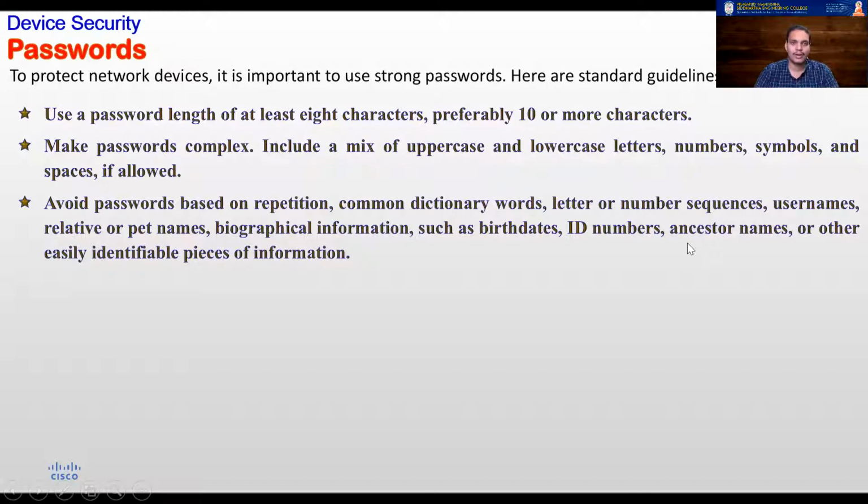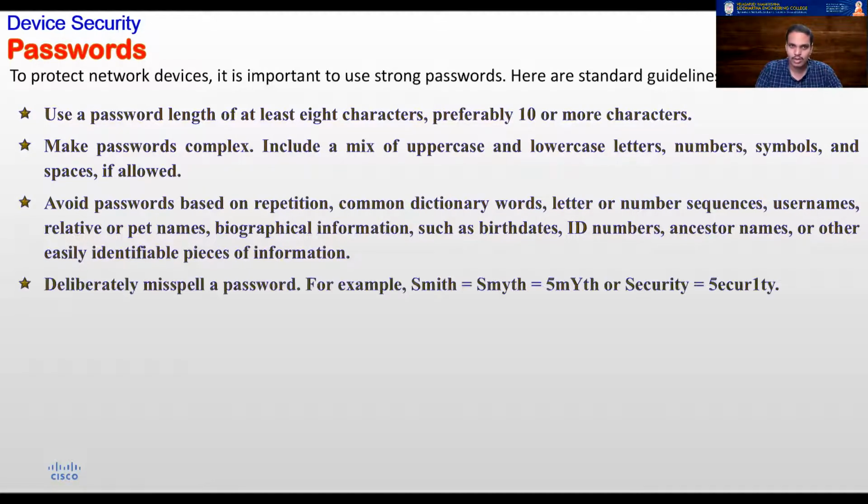So it is better if you avoid basing passwords on your family names, your parents' names, your vehicle numbers, or your ID numbers, or something like that. Easily identifiable pieces of information about you should not be used in your password. You can use something else.